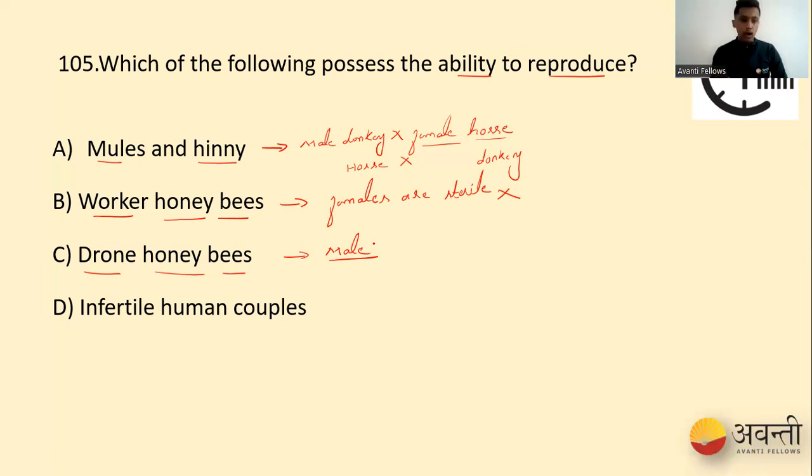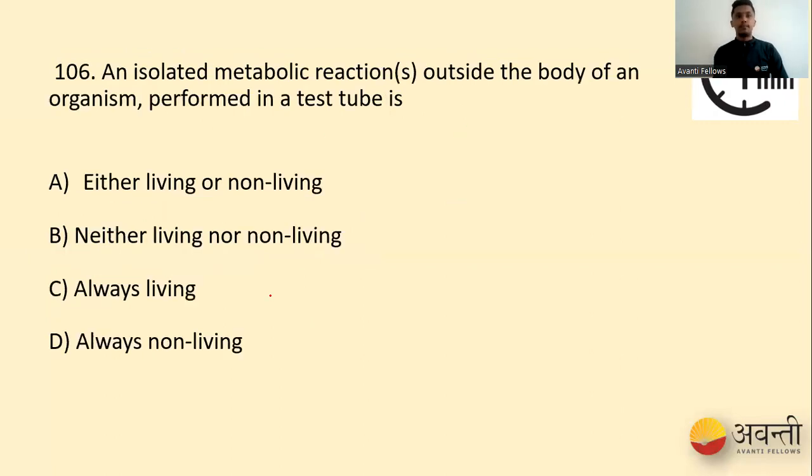So here, the final option, that is infertile human couples. The statement itself says it is infertile, or the human couples who are non-fertile or who do not have the capacity to produce young ones. So they also do not reproduce. So here our right option is option C, that is drone honeybees. Let's go for the next question.